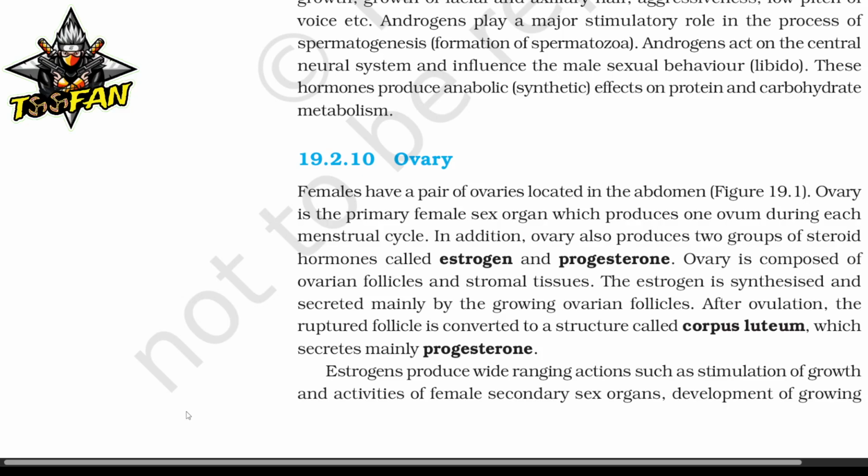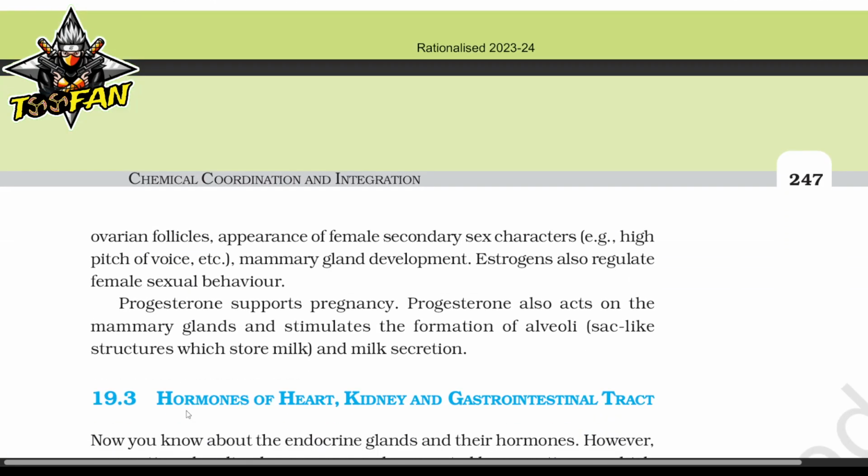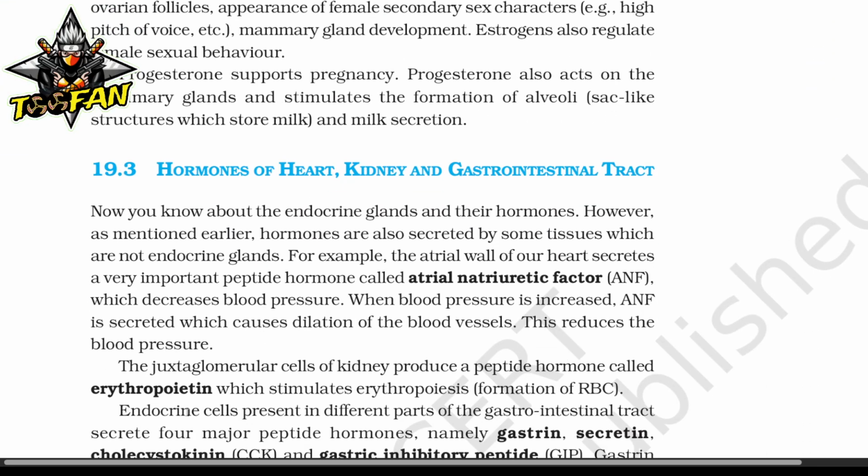Estrogen produces wide-ranging actions such as stimulation of growth and activities of female secondary sex organs, development of growing ovarian follicles, appearance of female secondary sex characters, that is high pitch of voice, etc., and mammary gland development. Estrogen also regulates female sexual behavior. Progesterone supports pregnancy. Progesterone also acts on the mammary gland and stimulates the formation of alveoli, sac-like structures that store milk, and milk secretion. Hormones of the heart, kidney and gastrointestinal tract.